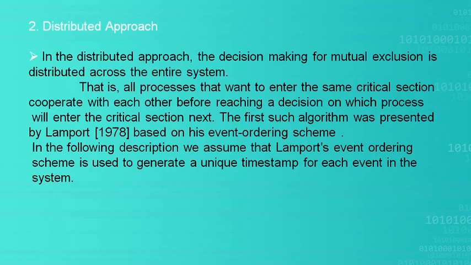Before reaching a decision on which process will enter the critical section, it depends upon the event ordering scheme. If P1 is requesting all the other processes that it will enter into the critical section, then all the other processes should wait. Why? Because the first event comes from the process P1, which we have discussed in the previous class about the event ordering scheme.